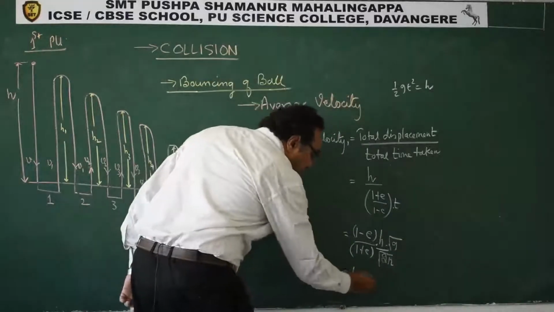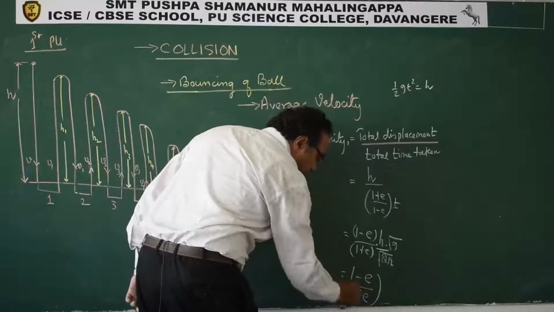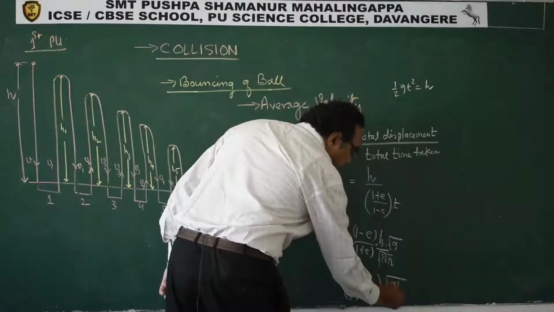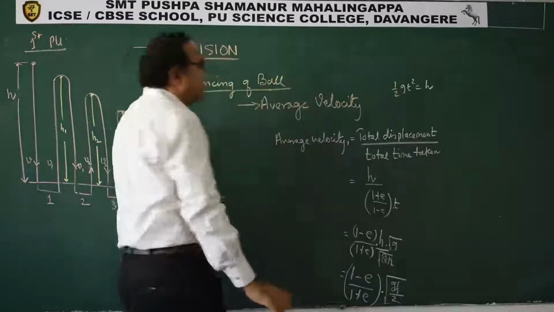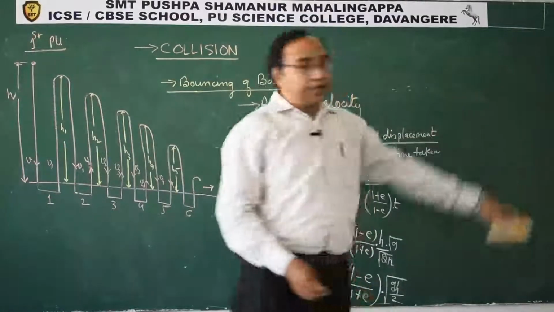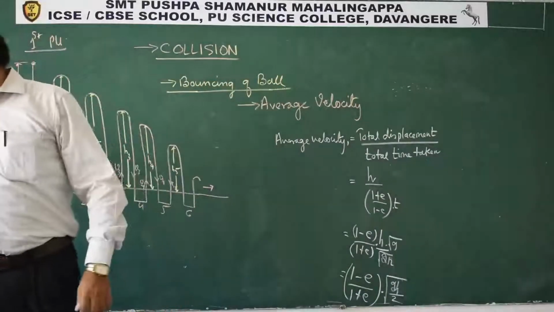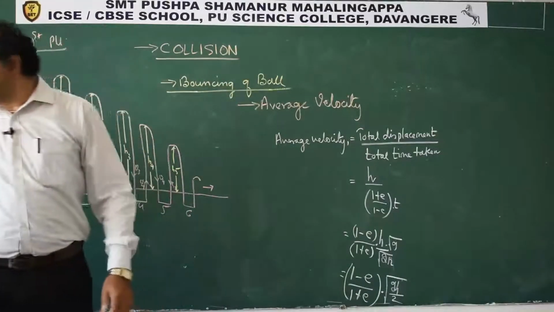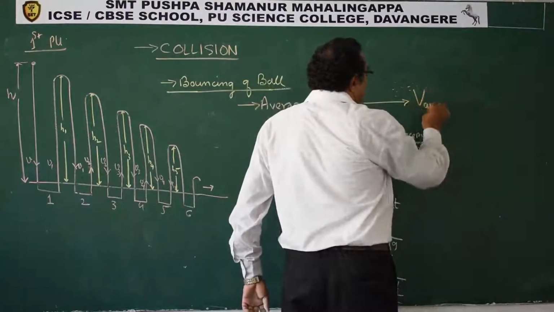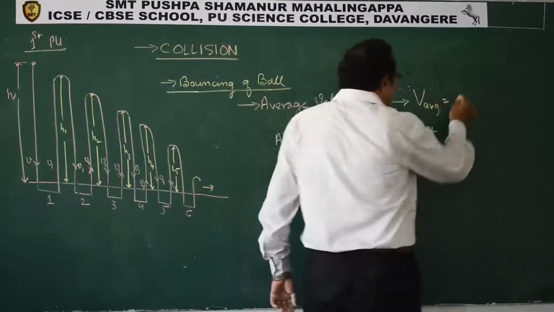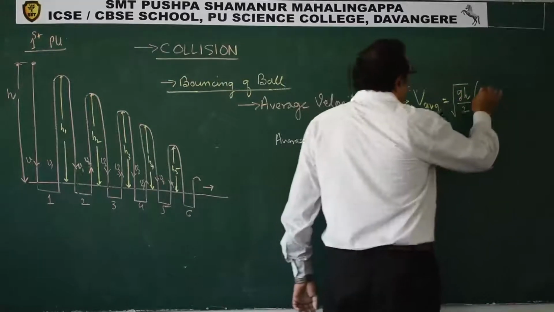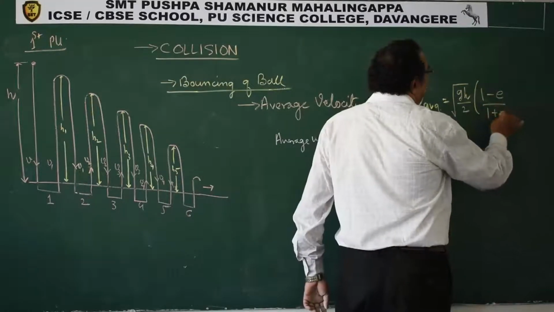So this is nothing but 1 minus e by 1 plus e, and one h goes off, so you get root of g h by 2. This is the average velocity. So what we can write, what is the average velocity? Finally, average velocity can be expressed as root of g h by 2 into 1 minus e by 1 plus e.